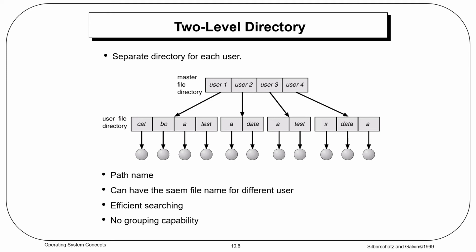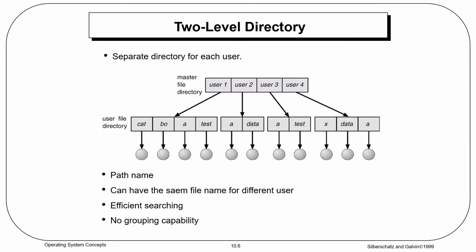Now we'll discuss two level directory. Just now we have seen a single level directory often leads to confusion of file names among different users. Then what is the solution? The solution is to create a separate directory for each user. In the two level directory structure, each user has his own user file directory, UFD.